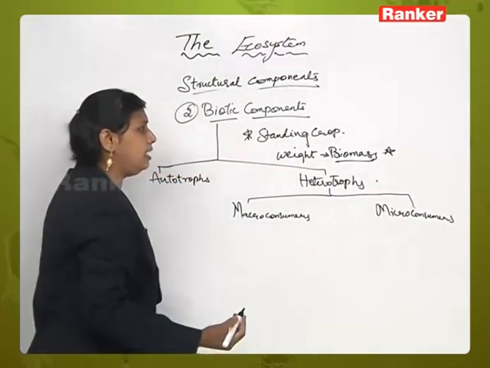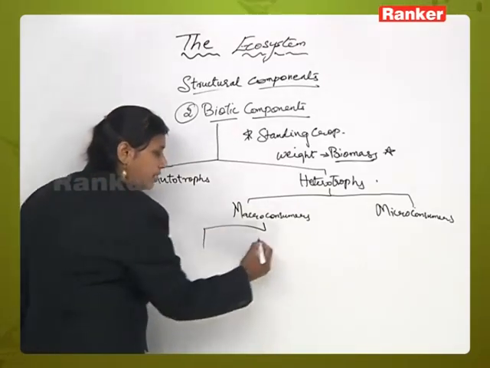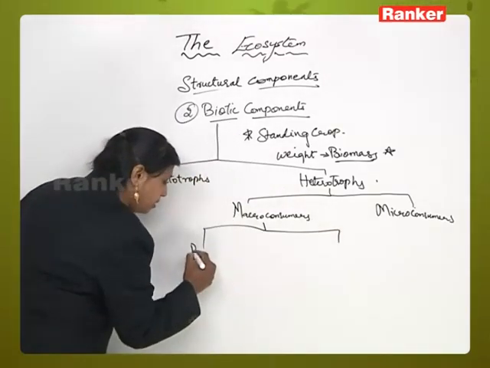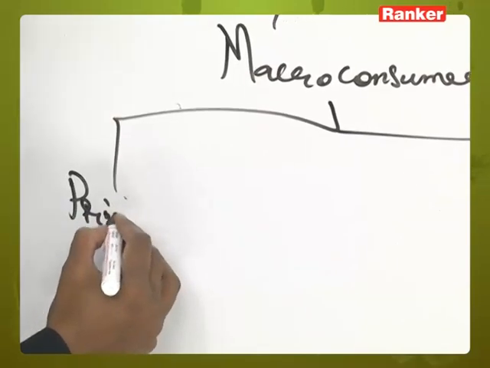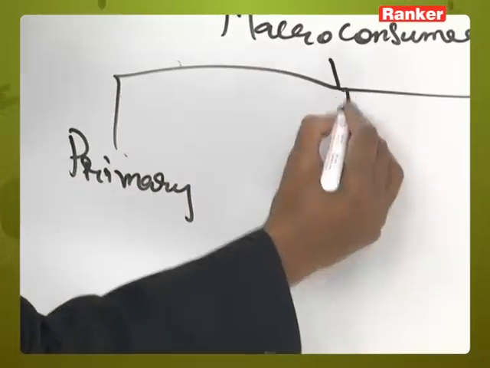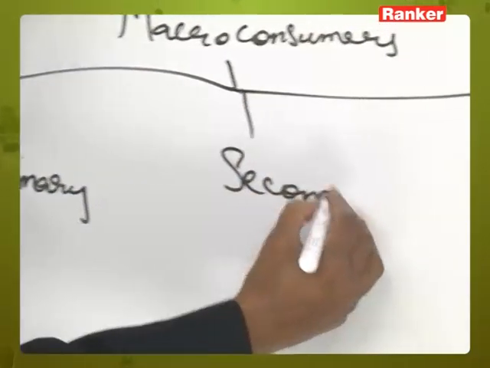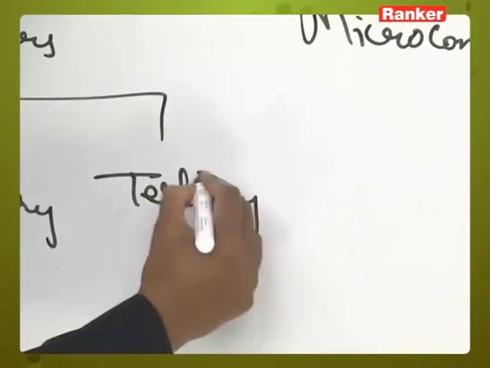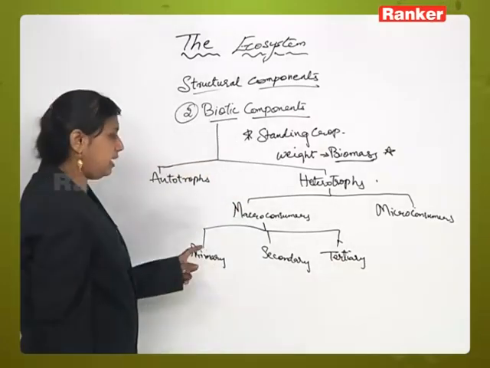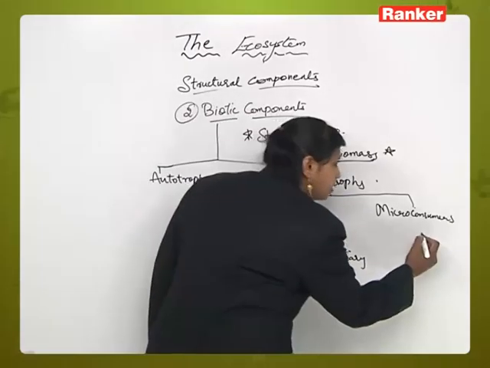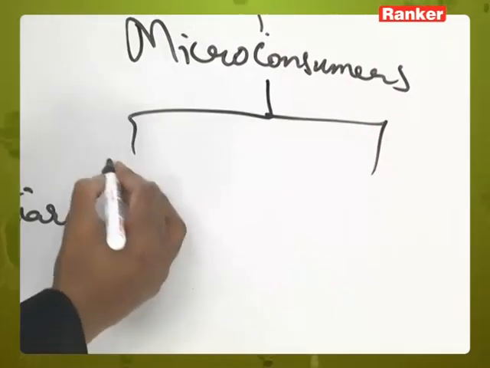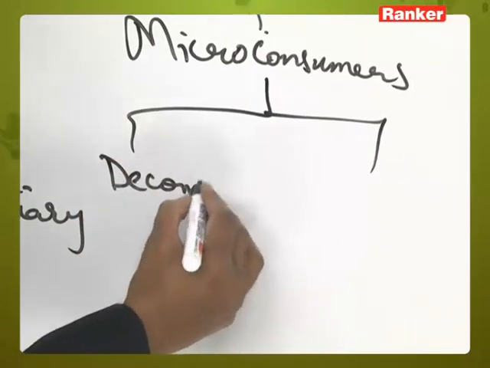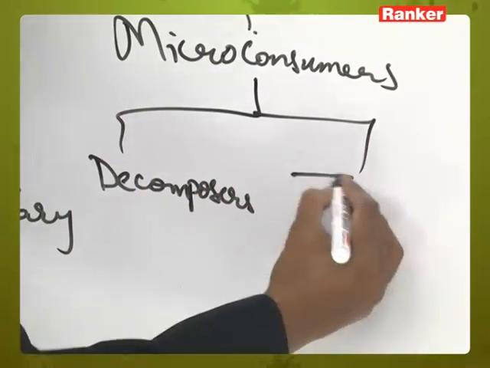And these macro consumers are divided into three types: primary, secondary and tertiary. And these micro consumers are divided into two types: decomposers and transformers.